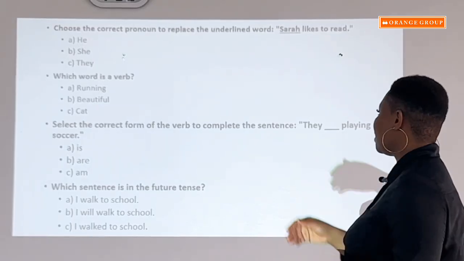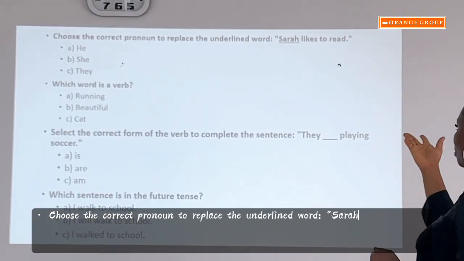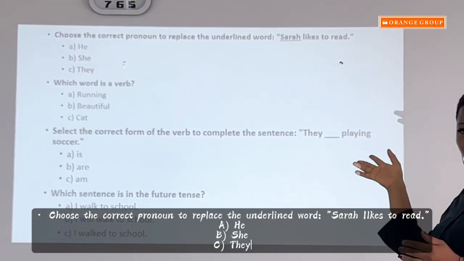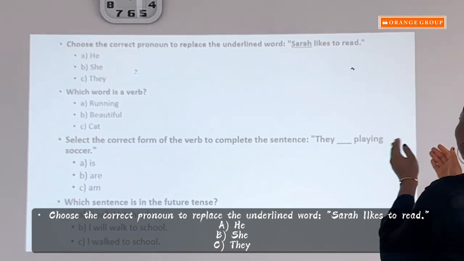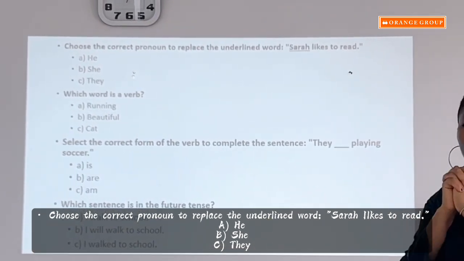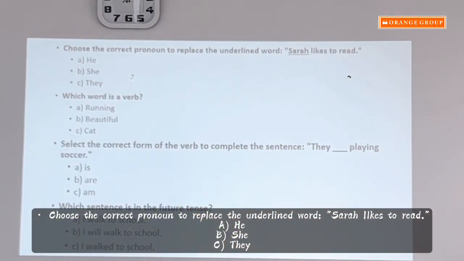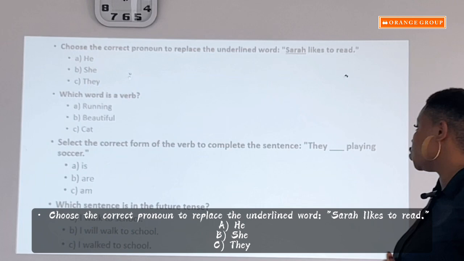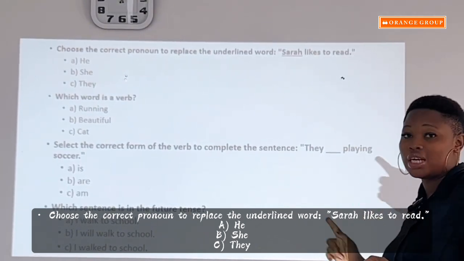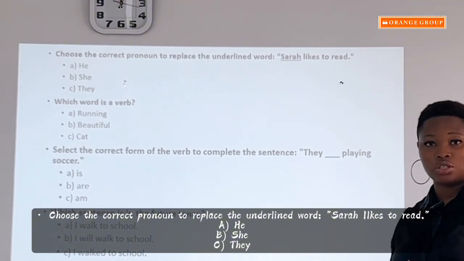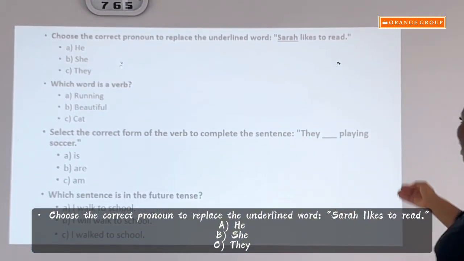The next question is, choose the correct pronoun to replace the underlined word. Sarah likes to read. So we are looking for pronouns to replace the underlined word. Examples of pronouns are he, she, they, yeah? Okay, so now Sarah is a feminine name. Is it A, he likes to read, or she likes to read, or they likes to read? Because Sarah is a feminine name, it is she likes to read.